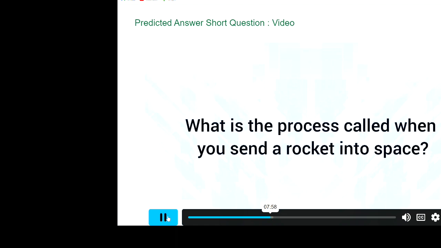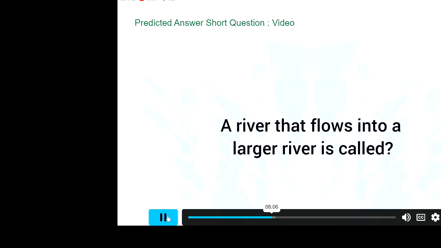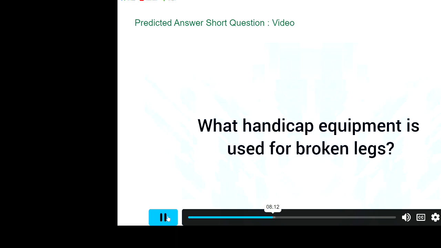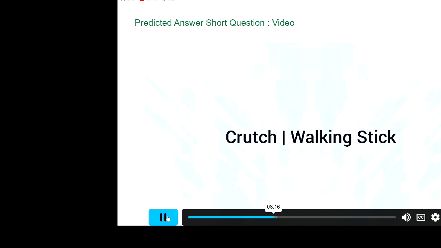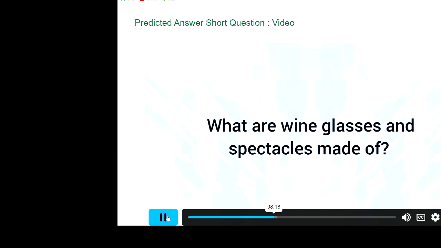What is the process called when you send a rocket into space? Launch. A river that flows into a larger river is called tributary. What handicap equipment is used for broken legs? Crutch, walking stick. What are wine glasses and spectacles made of?